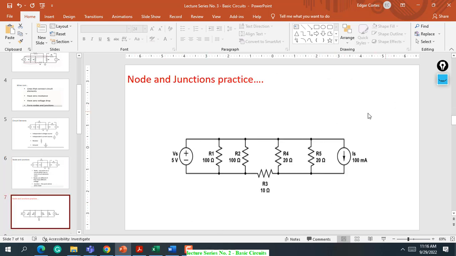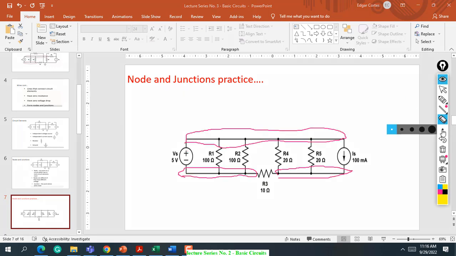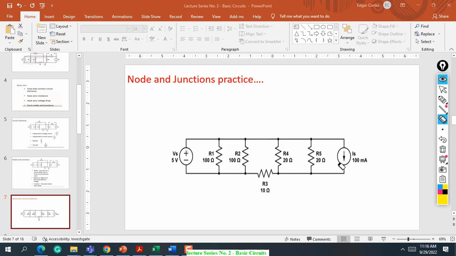So here in this schematic, we have a lot of junctions, class. So there are many junctions that we can identify. For example, this one. There's a junction because three wires met here: this one, this one, this one, this one, this one, this one, okay, this one.